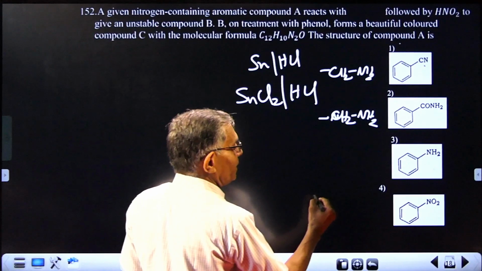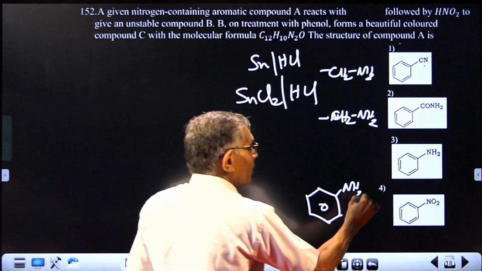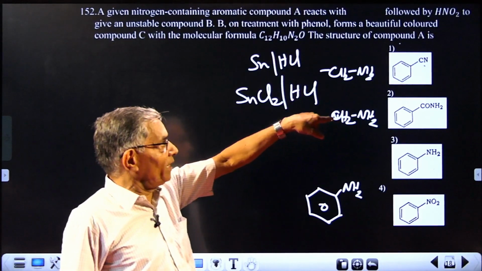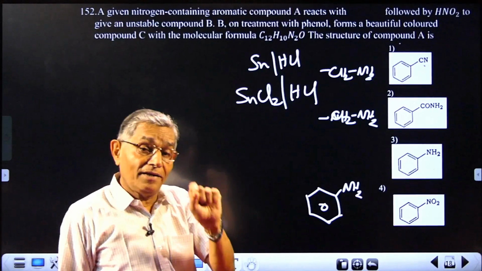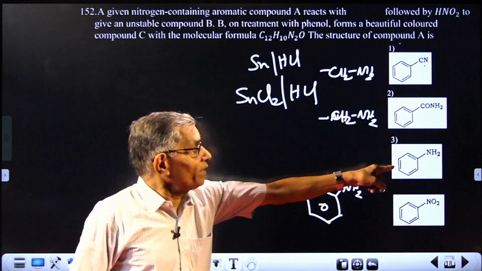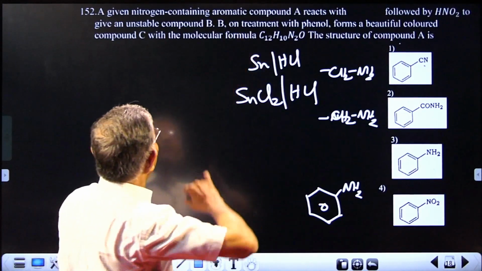But here this will be reduced to aniline. So in the first two cases, you are getting benzylamine. And in the last case you are getting aniline. There is no reaction there. So which one is actually formed? That can be obtained by the second statement.